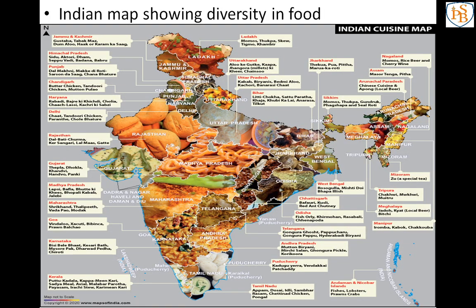Punjab and Andhra Pradesh answers are already given, so I will just read. In Punjab, the grain is corn. With the help of corn they are making roti. Then the dal is rajma, kidney beans in English. They use kidney beans to make dal.